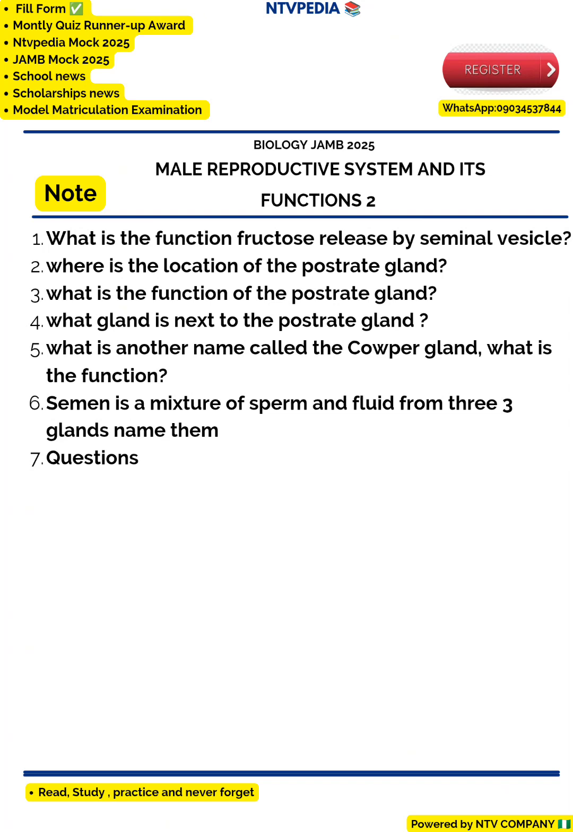So the next question is, semen is a mixture of sperm and fluid from 3 glands. Name them. Semen is the mixture of sperm and the fluid from the seminal vesicle, which adds fructose to the sperm, then from the Cowper gland, then from the prostate gland too, which adds the milky fluid to the sperm.